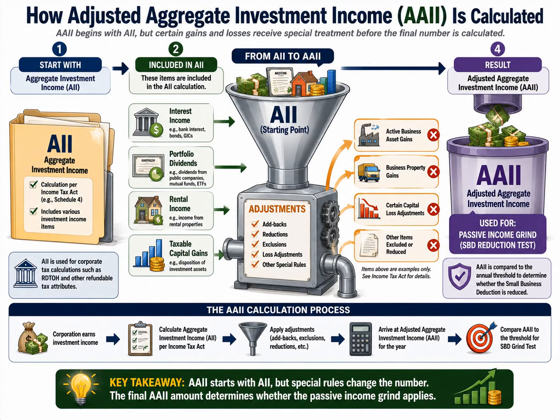Now that we understand the difference between aggregate investment income, or AII, and adjusted aggregate investment income, or AAII, let's look at how the AAII calculation is actually performed. The most important concept to remember is that AAII does not start from scratch. Instead, it begins with the corporation's aggregate investment income. Think of AII as the starting pool of investment income.